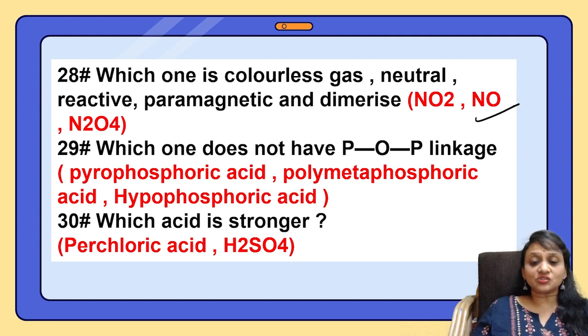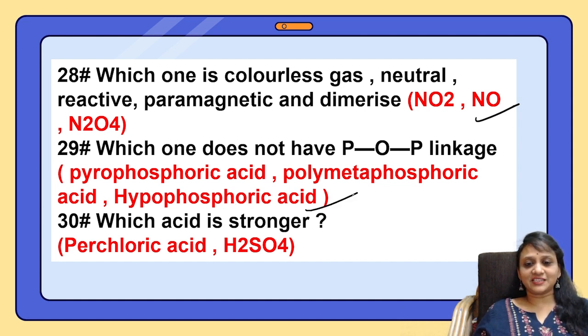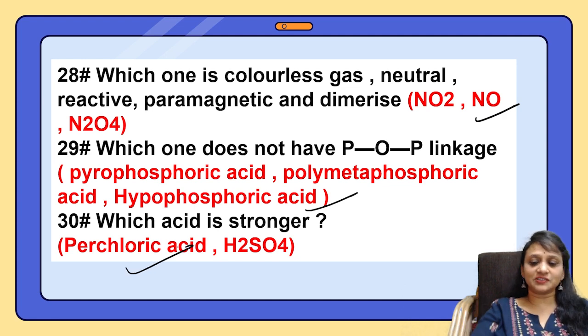Which one does not have a P-O-P linkage? Phosphoric, polymetaphosphoric, hypophosphoric. Yes, students? Yes, hypophosphoric. That's the answer. You write the structure and check. Which acid is the strongest acid? Perchloric or H2SO4? Perchloric is the answer.